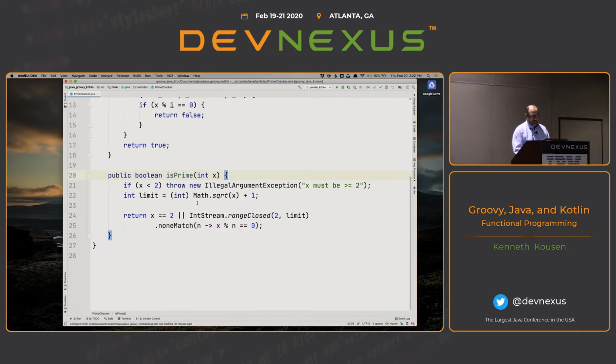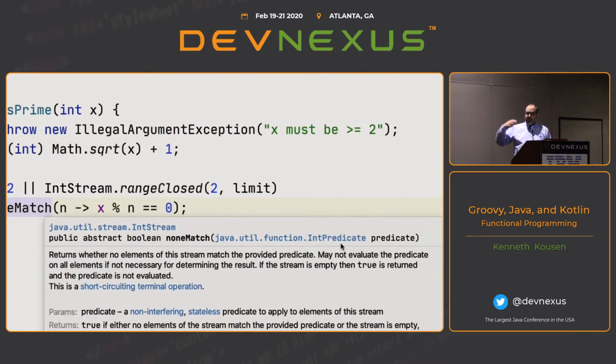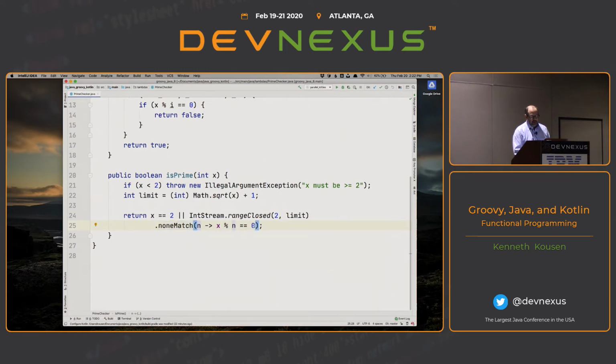Again, I'll throw my exception or set my limit, but now I can use an IntStream and its rangeClosed method, which goes from 2 to the limit. So that includes the upper limit. And there's a method called noneMatch, which takes a predicate as an argument, in this case an int predicate. An int predicate is a lambda that takes a single argument and returns a boolean. So in my case, I want to supply my number and do my modulus calculation and see if it's 0 or not. So that one little statement there really is the whole calculation.